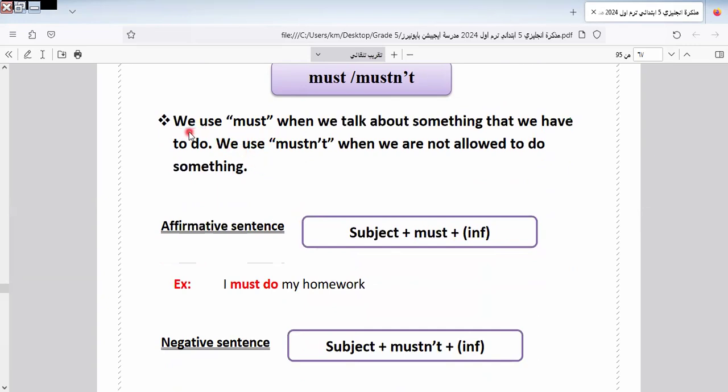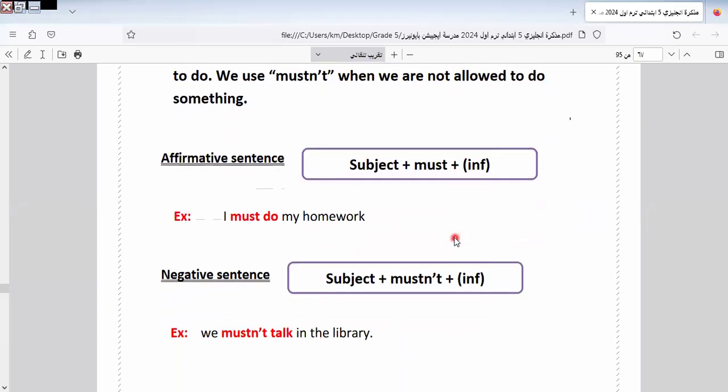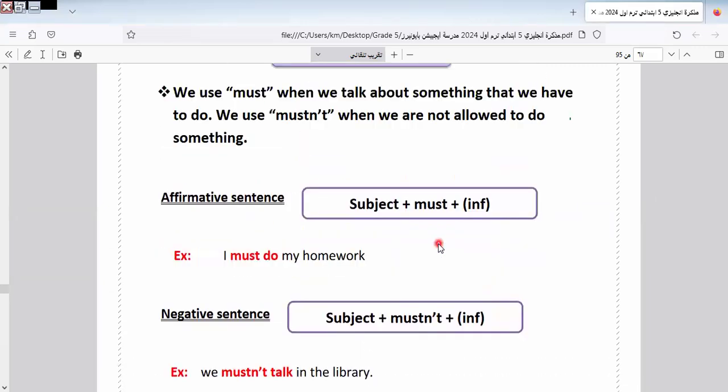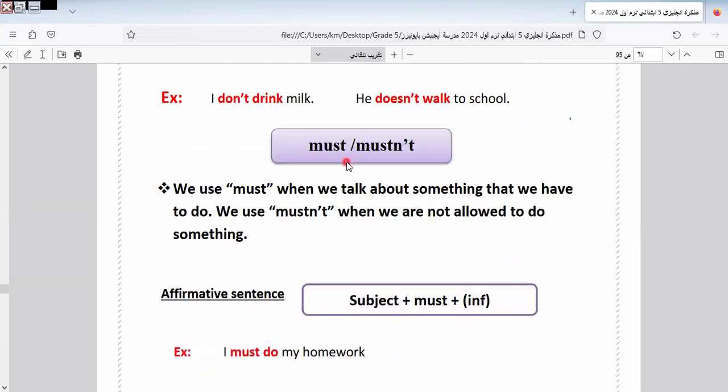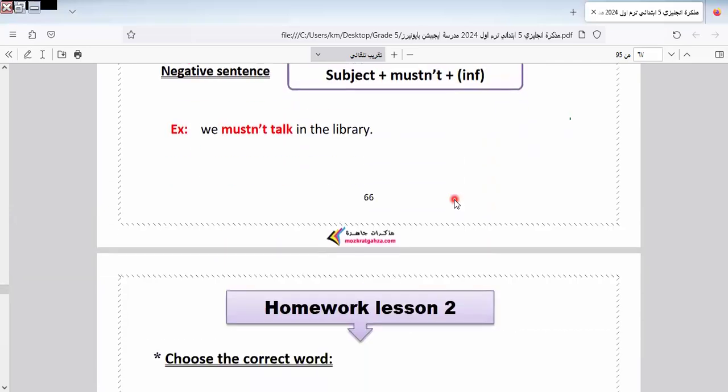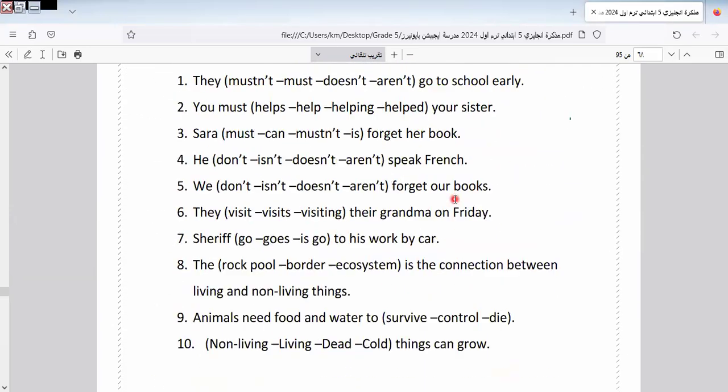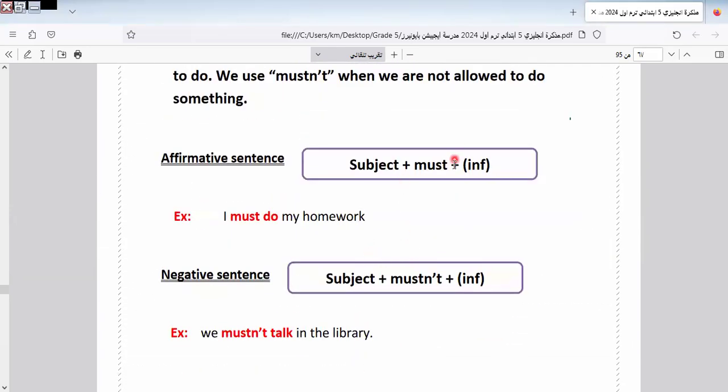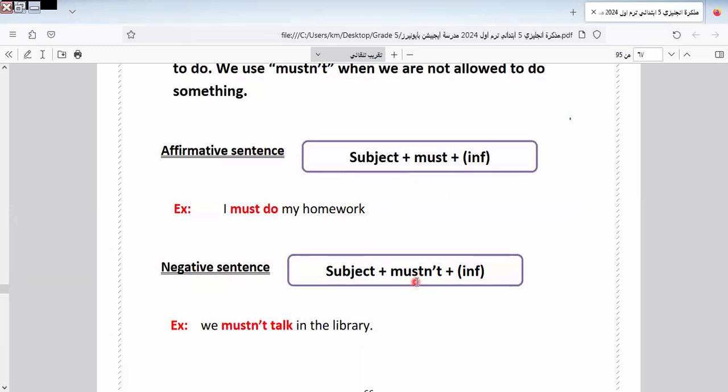Okay, here we use must. With must, we talk about something that we are obligated to do. Must is used for an obligation. You say you must study hard. You must do your work. So you don't have a choice. Must means you talk about something that we do and don't have a choice about. This is the use of must. We use must in the affirmative form and mustn't in the negative form.